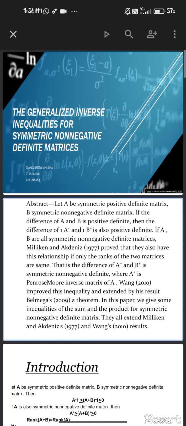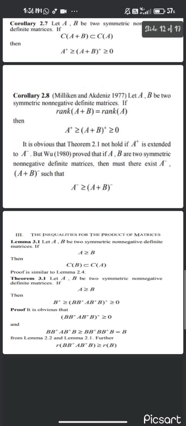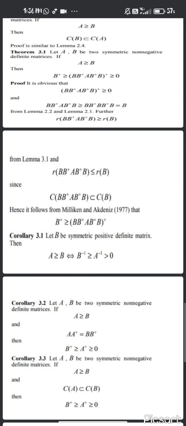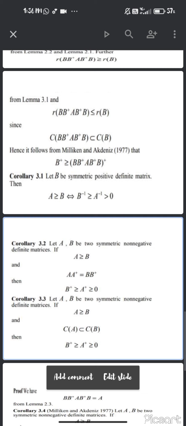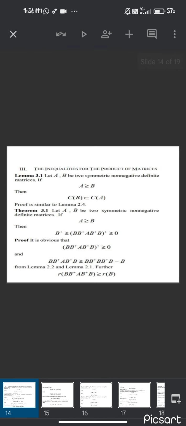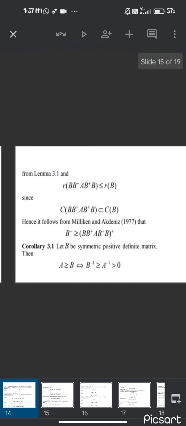Here multiply with R on both sides and we get R(B⁺ A B⁺ B) ≥ R(B).